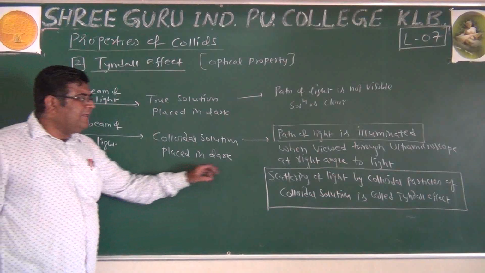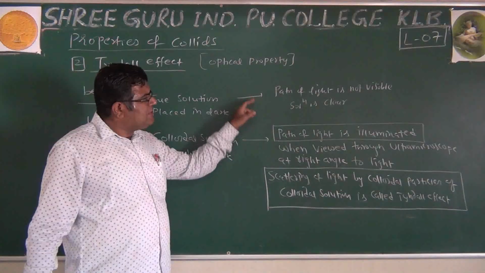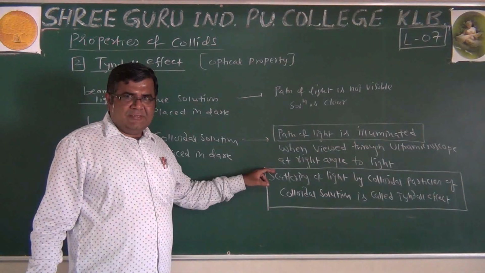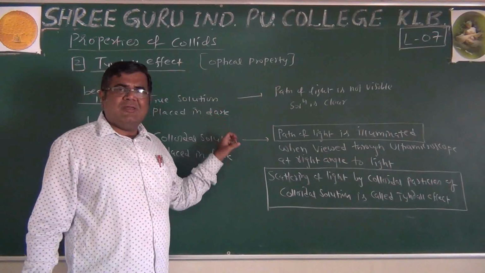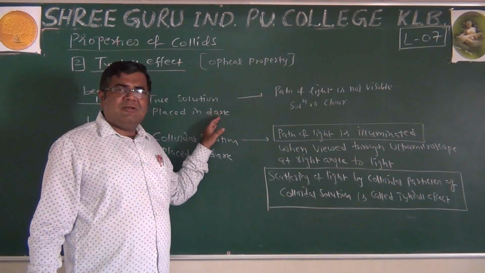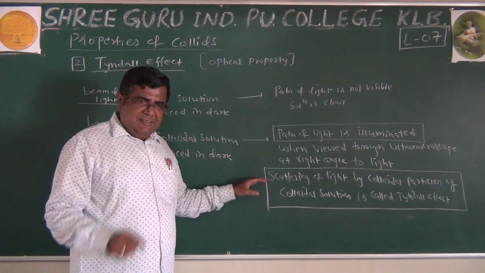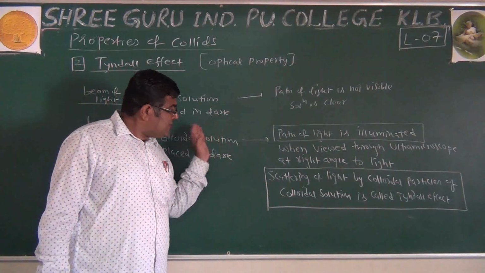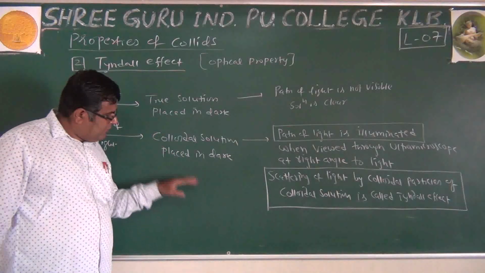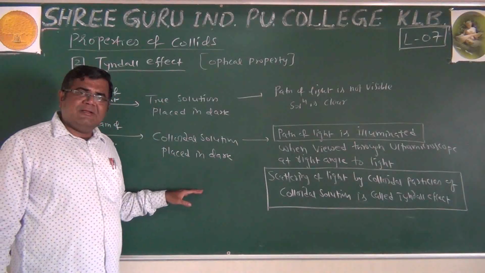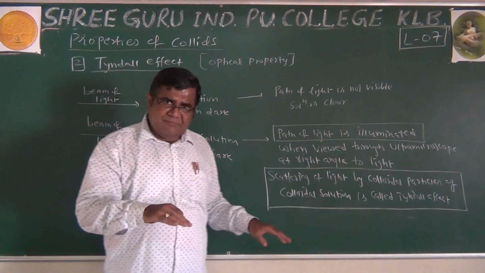Now why does this scattering take place? Because particle size has been increased. Here the particle size was so small that they will not scatter light. But here particle size is such that it scatters light. What happens to the suspension? Where particle size is greater, the particle settles down.